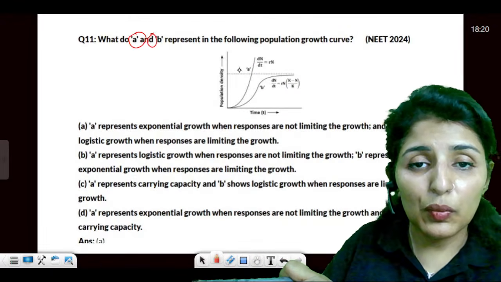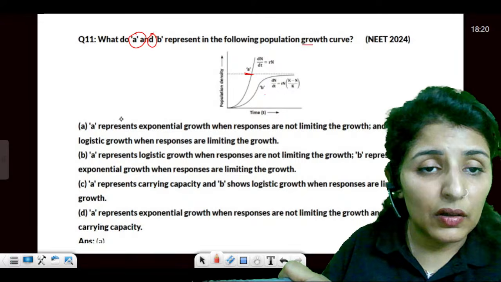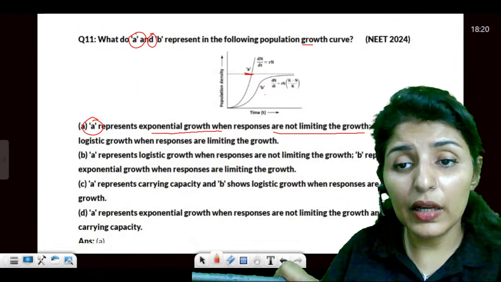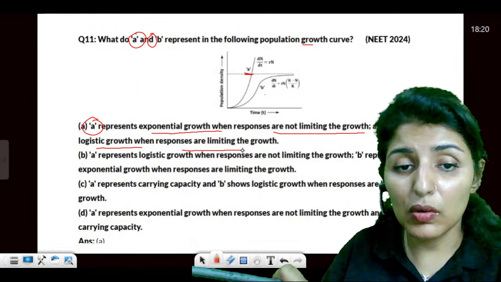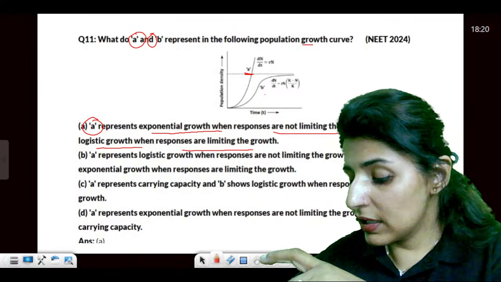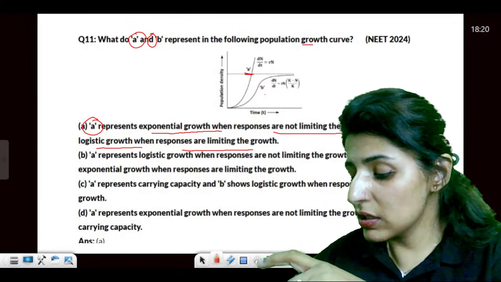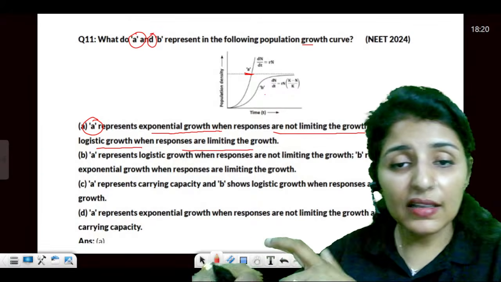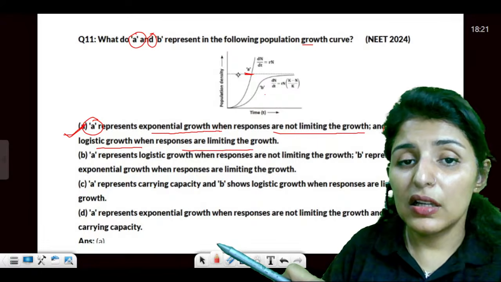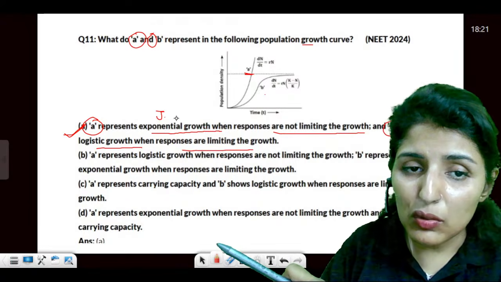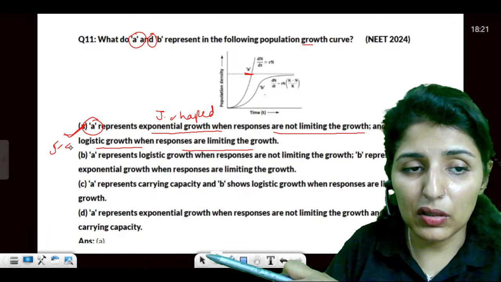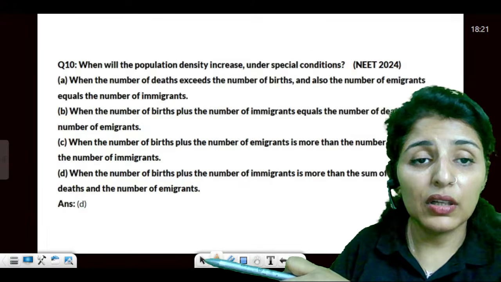Now, moving on to the next, A and B. So these are the 2 points they are asking for. Following the growth curve, A represents the exponential growth curve when resources are not limiting, while B represents the logistic growth when resources are limiting. We just did that. Yes or no? So growth models. Have we seen this question or not? 2024 repeated this question. So this is the correct answer. Exponential always gives you a J-shaped curve, and logistic will give you an S-shaped curve.